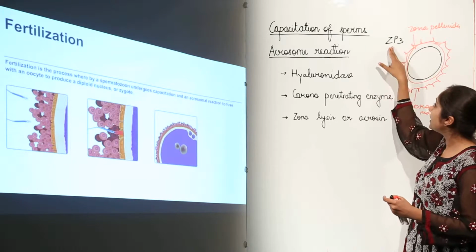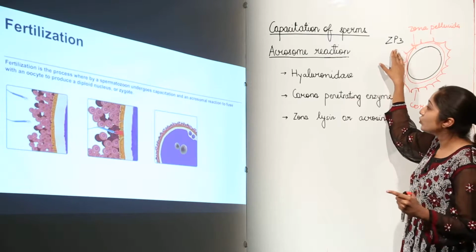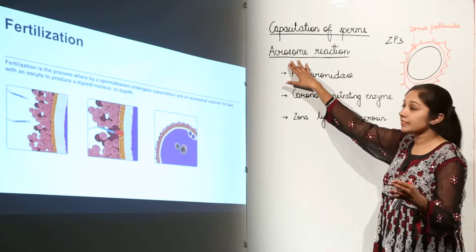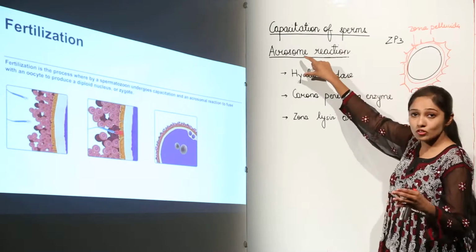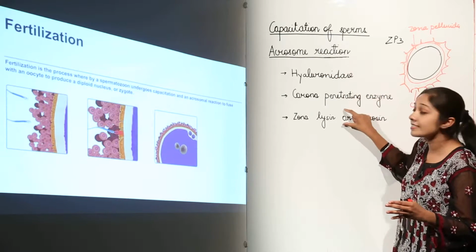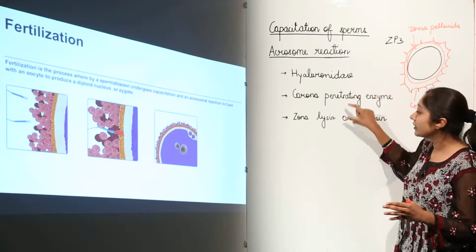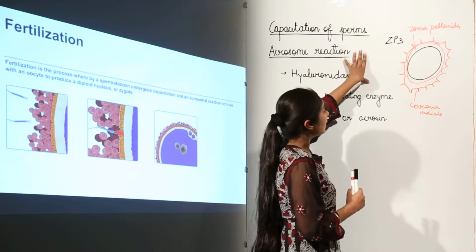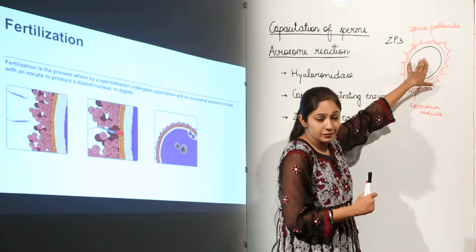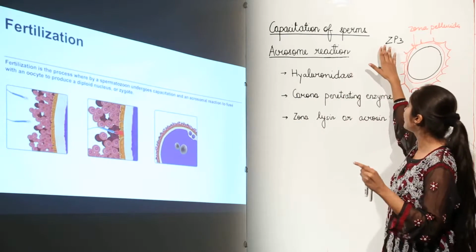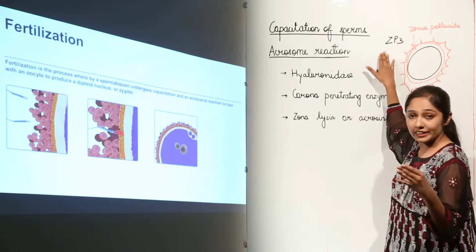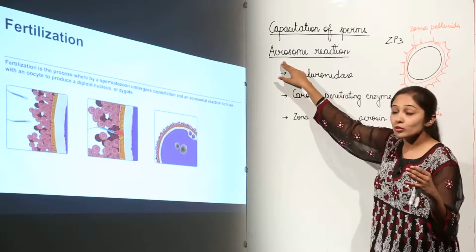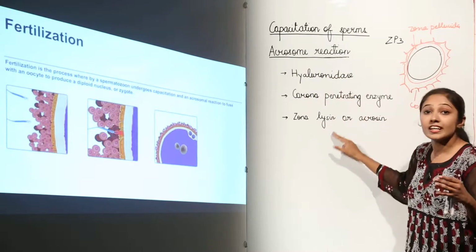So when this ZP3 binds to its complementary receptor on the acrosome, what is going to happen? The acrosome is going to release its hydrolytic enzymes. This is very important so that the sperms can reach the ova, or the egg. So the importance of this ZP3 glycoprotein is that it helps the acrosome release these hydrolytic enzymes.